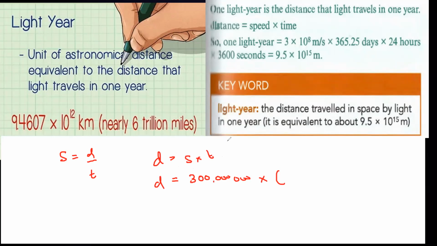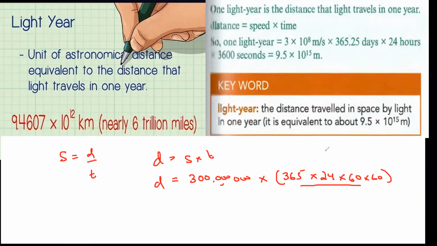If you want to find how many meters there are in one light year, how can we work that out? For time, in 1 year we have about 365 days, or 365 and a quarter, multiplied by 24 to convert into hours, multiplied by 60 to convert into minutes, and multiplied by another 60 to convert into seconds.